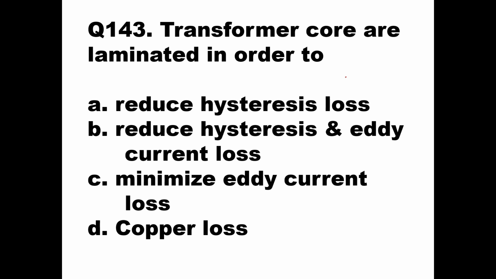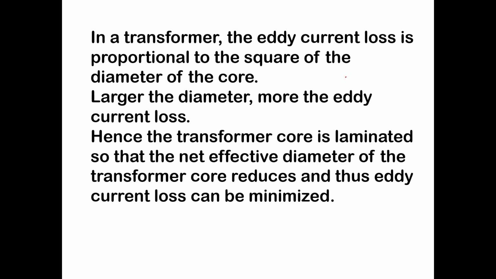Whenever they are induced, that current will produce its own magnetic field. That current will be called eddy current, and to minimize that eddy current, you have to laminate the transformer core. So transformer cores have to be laminated to minimize eddy current loss. So C is eddy current loss. Here you can see the definition.